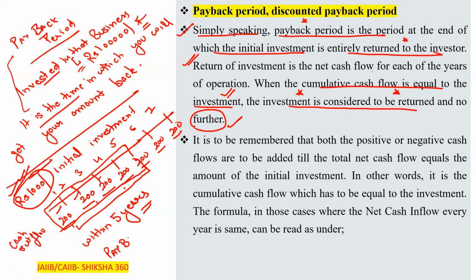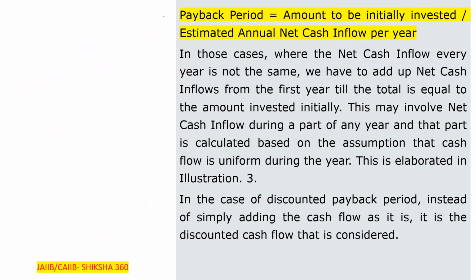With the help of this question, we are able to understand: payback period is equal to the initial investment upon the estimated annual net cash inflow per year. Clear? Here the initial investment is rupees 1000, and the net cash inflow is the same every year. So basically we will use this formula.